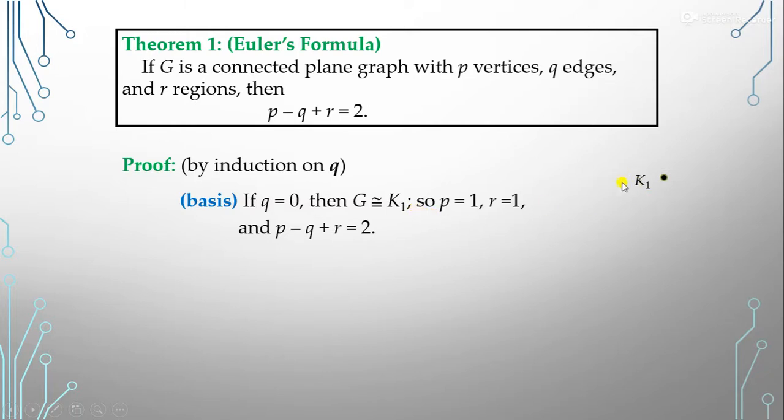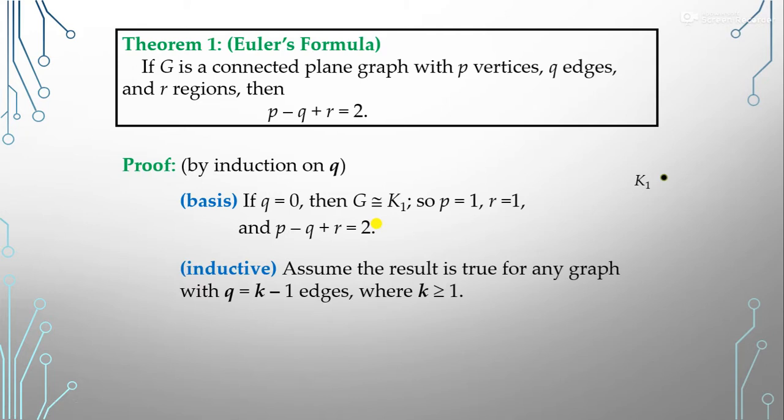Now, if we have this type of graph, how many vertices are there? One vertex. And how many regions are there? I already told you that for any graph, at least one region will be there. So here, with one vertex, the number of regions is 1. Now P minus Q plus R: P is 1, R is 1, Q is 0, so it is equal to 2. So this is proven for Q is equal to 0.